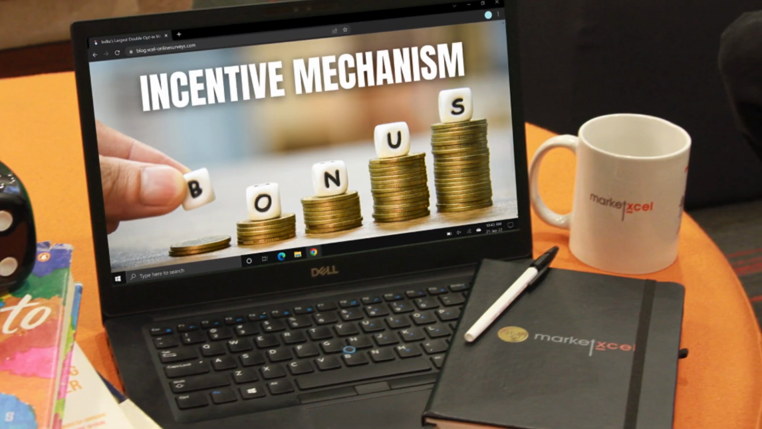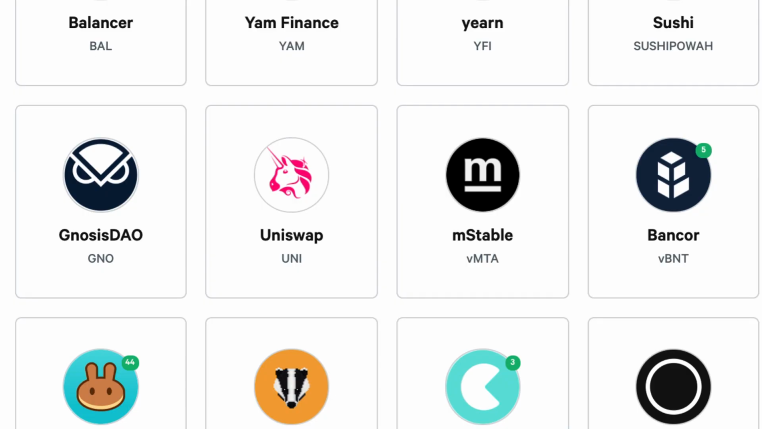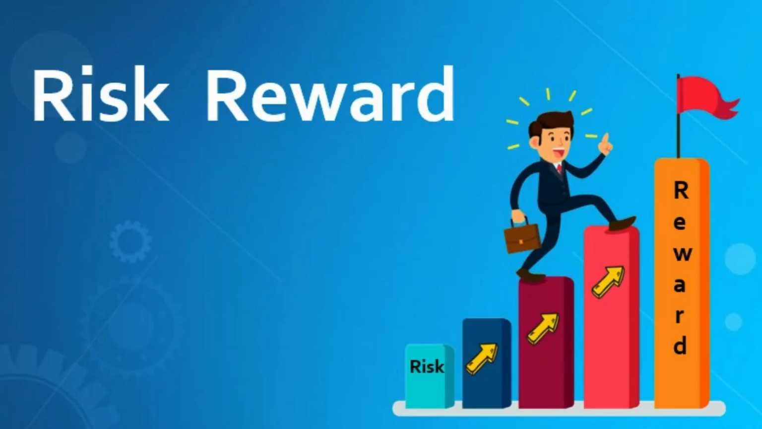5. Incentive mechanisms. Governance tokens. Protocols often distribute governance tokens to liquidity providers and yield farmers as rewards. These tokens can confer voting rights in the project's decision-making processes. Risk and reward. The potential for high yields attracts users, but it comes with risks such as impermanent loss and smart contract vulnerabilities.